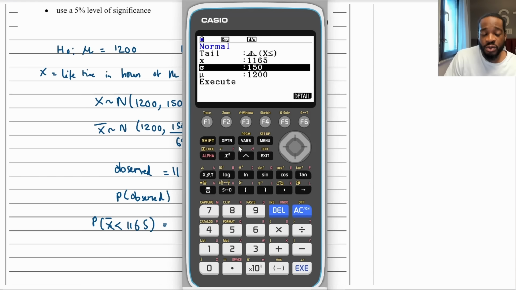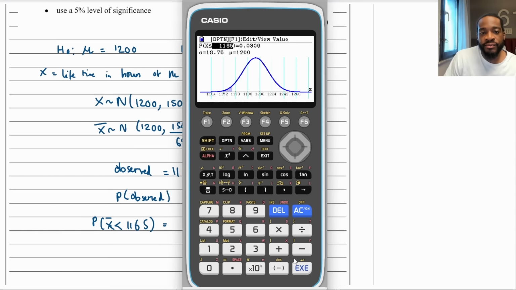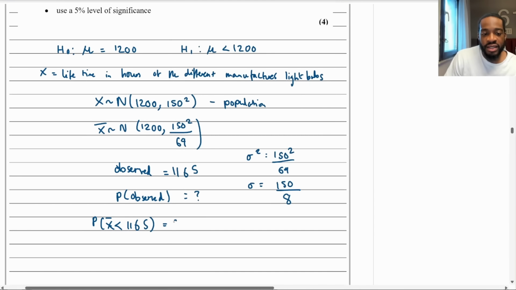That's what you're going to put into your calculator. So 150 divided by 8, like that. And then the mean is 1,200. Put that in, and we get 0.0309.